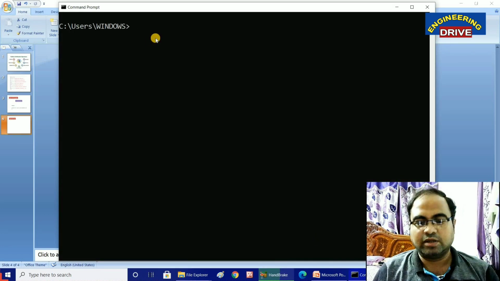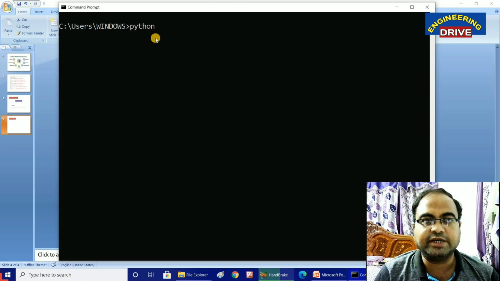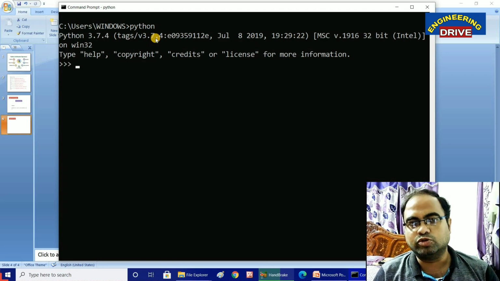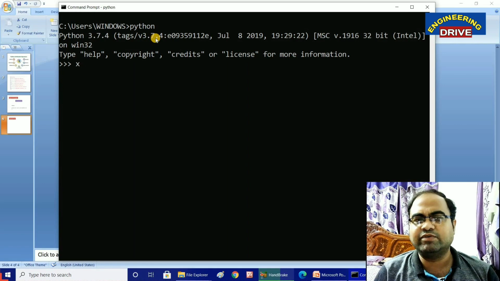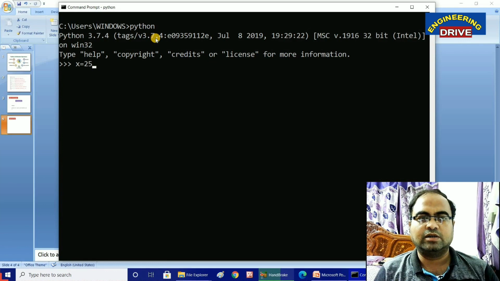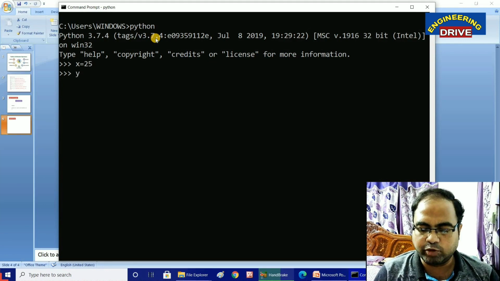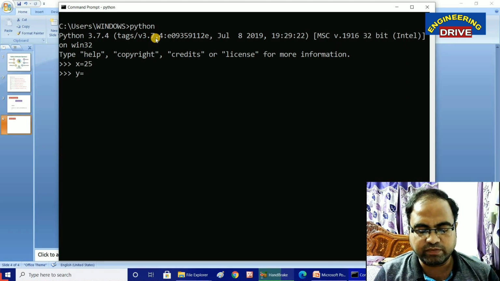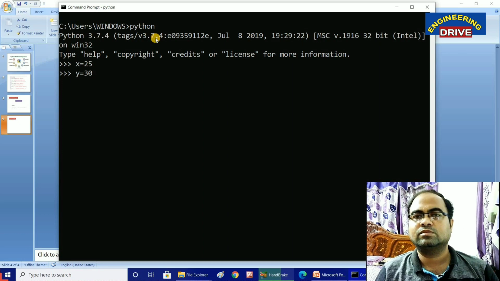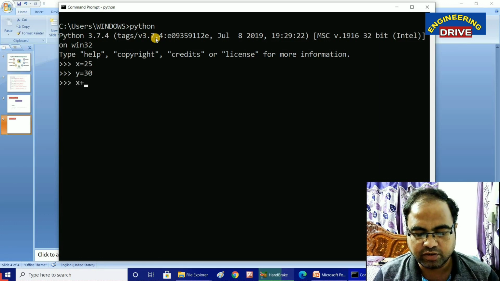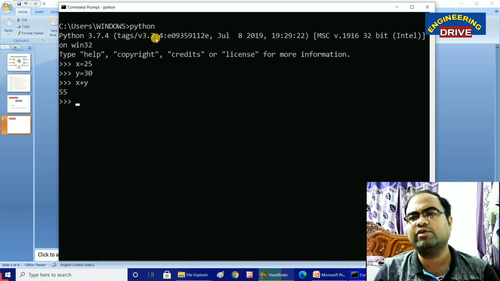As usual, let us open our Python editor. Now I will take one variable x and initialize it with the value 25. In the next line, I take one variable y and initialize it with the value 30. Now if I want to add these two numbers, then x plus y. This is one way of writing a program.